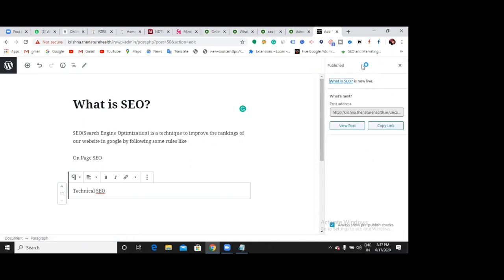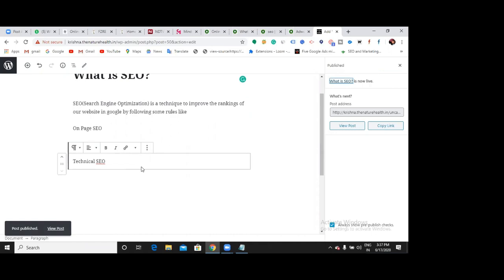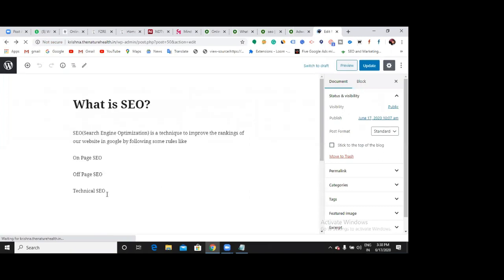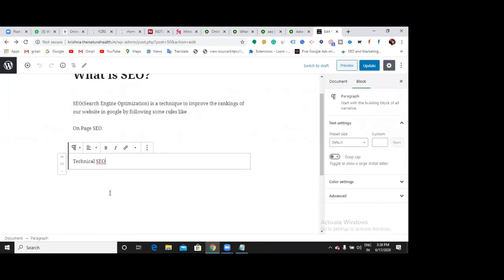Chitra, can we include any images while writing? Yes. We can include images, we can include videos, we can include any files you have, anything you can include. Okay, see there. So press enter.